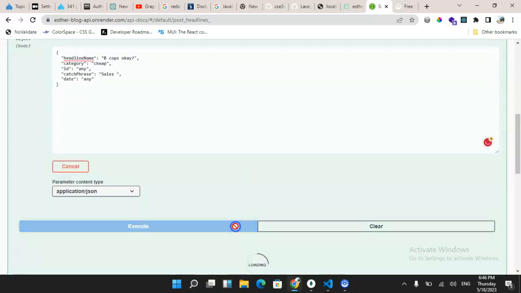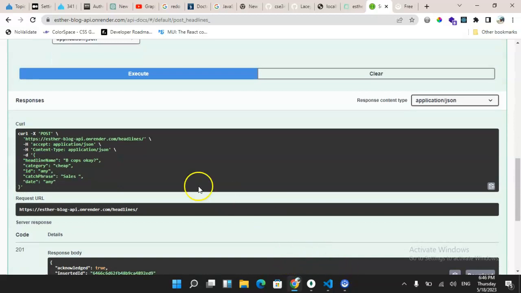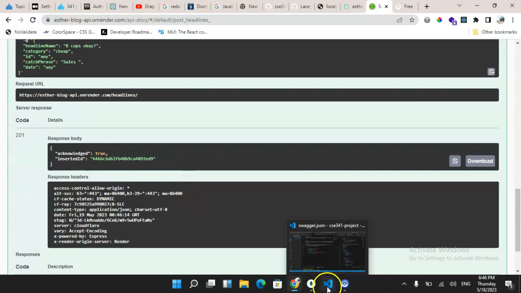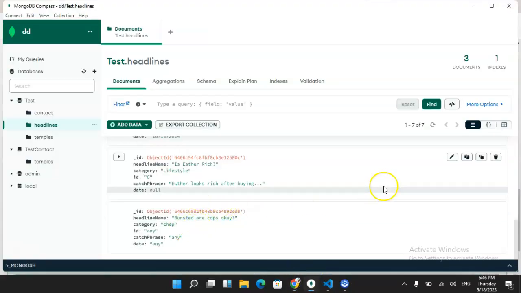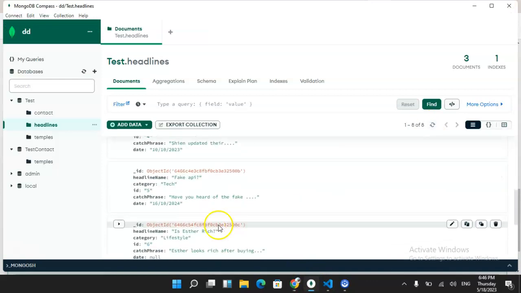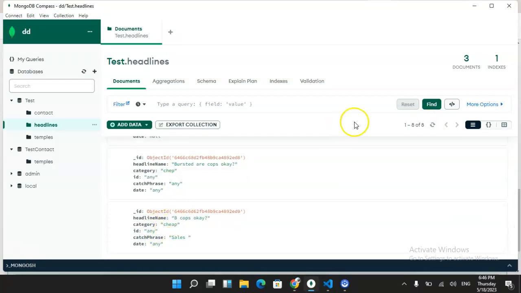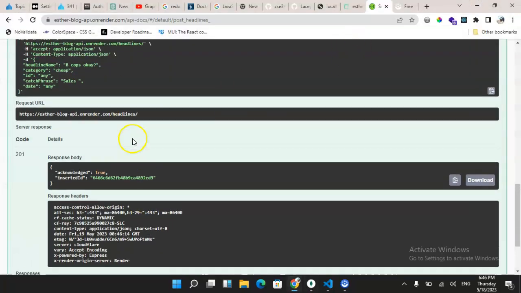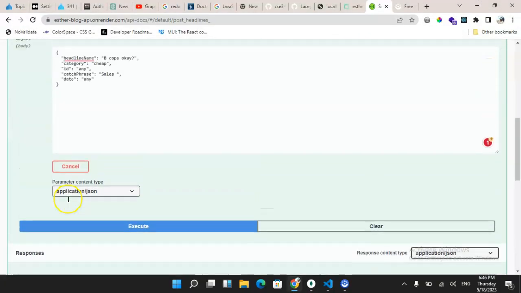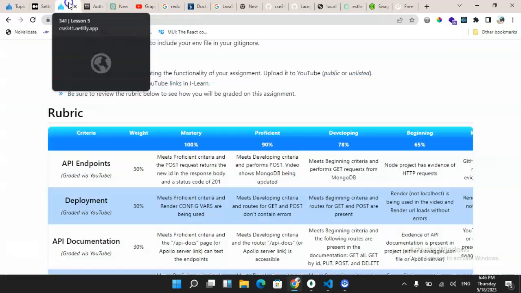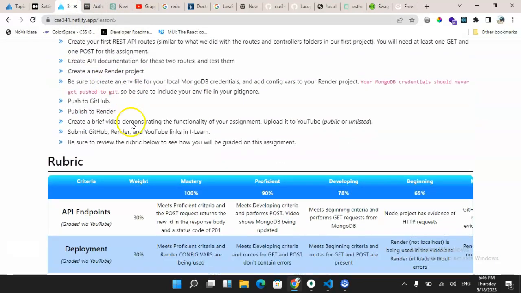So I'm going to execute this. Okay, yeah, true. So it's sent successfully. So 7 items, that should be 8 items now. So yeah, it's working fine. It's showing the date here, it's showing the date here. So yeah, I think that's all. Thank you very much. I don't know if this is what is required.